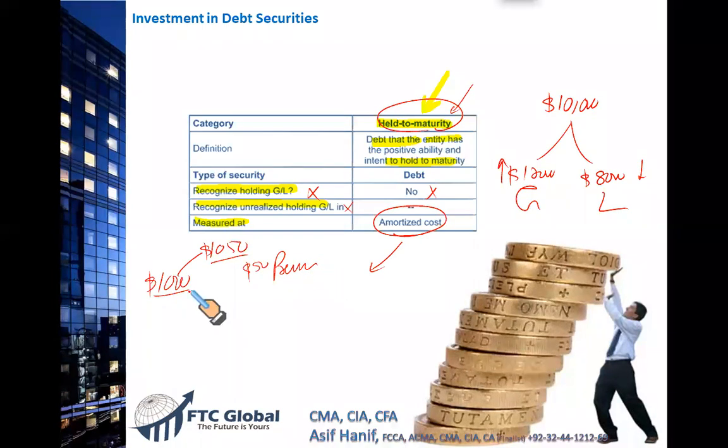Why would this happen? Why is a bond with a par value of $1,000 sold at $1,050? The reason is that in this case, you are offering a coupon rate that is higher than the market rate. Your offered rate is higher than the market rate, so the market is willing to pay a higher price for your bond than the face value.